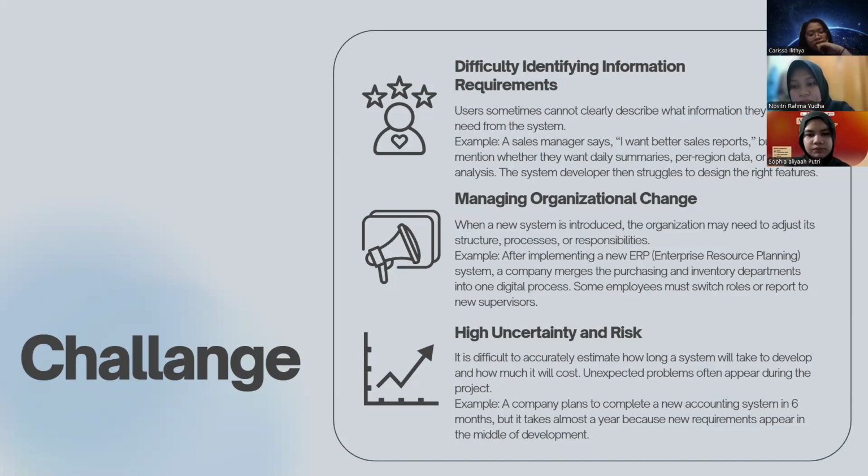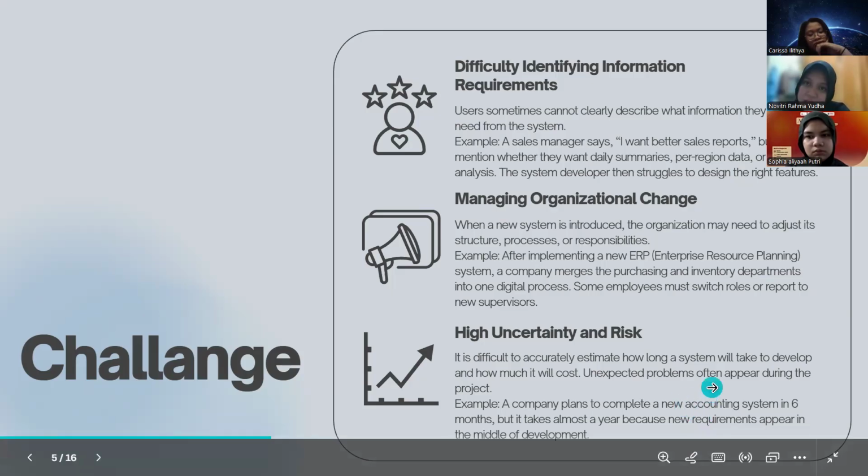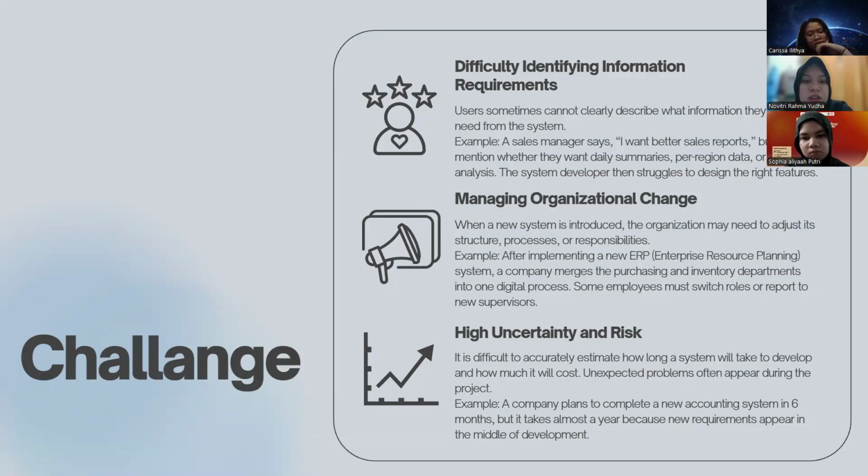Some employees must switch roles or report to new supervisors. How to solve this problem? It can be done by providing training, clear communication, and management support, so the employees are ready to adapt.